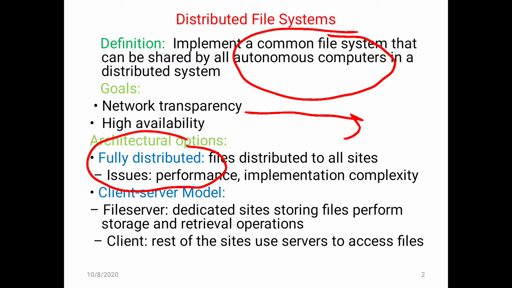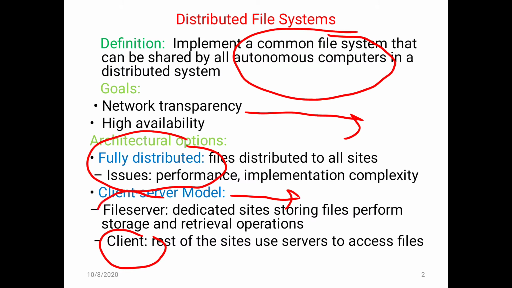So the second option, the client server model, is widely used in this scenario for accessing files. In this client server model, there are two terms: the client and the file server. The client is the processor or site which requests access to a file stored at a file server.